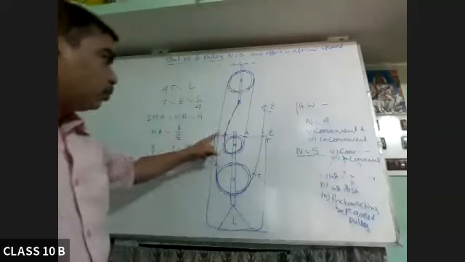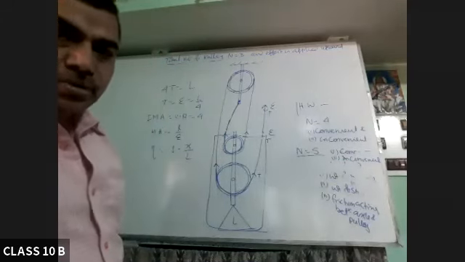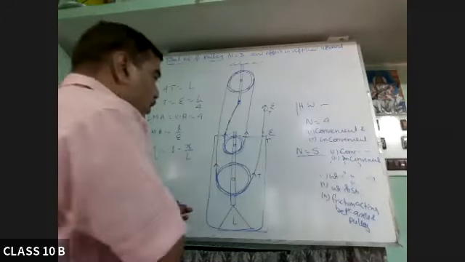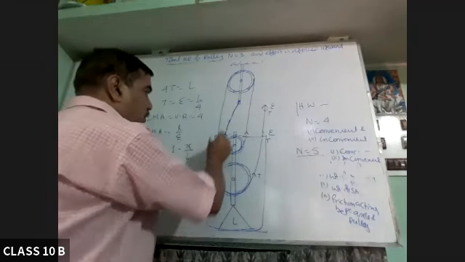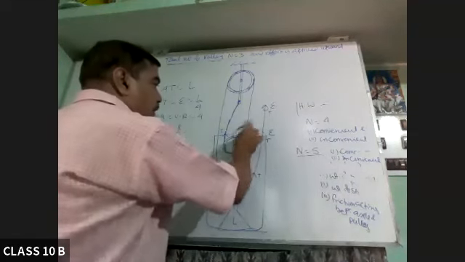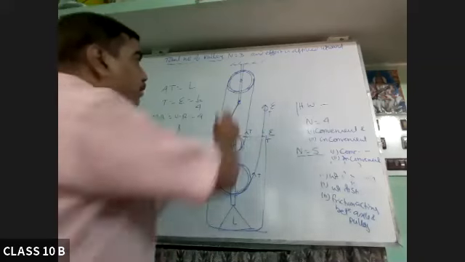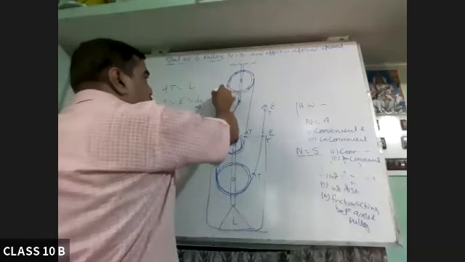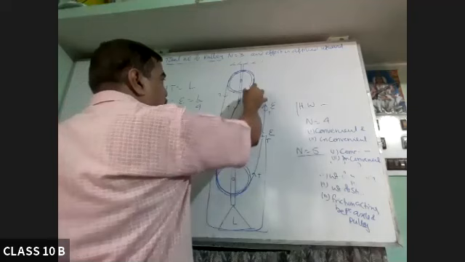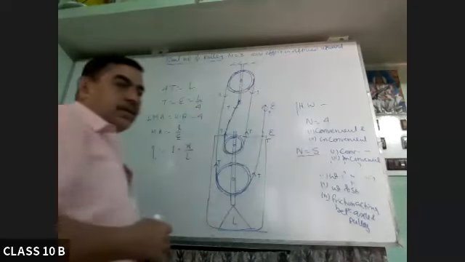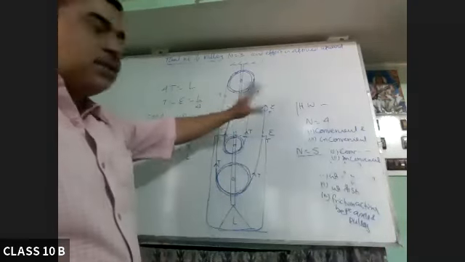So mainly you have to show the tension. So here what is happening? 4 tensions must be shown here like this. Then you will get the full marks. Actually, on this also, tension is acting in downward direction like this. But if you are not showing this tension, no problem.